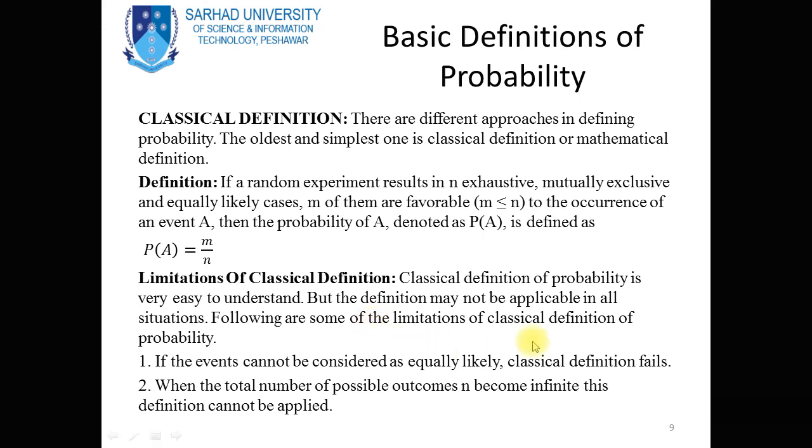And how can we find the probability of our choice mathematically, statistically? From the sample space we select our choice, so our choice will be an event. The event contains the number of outcomes of our choice. So we divide the number of possible outcomes of our choice event by the number of outcomes of the sample space. That will be the probability of the event which contains our choice outcomes.